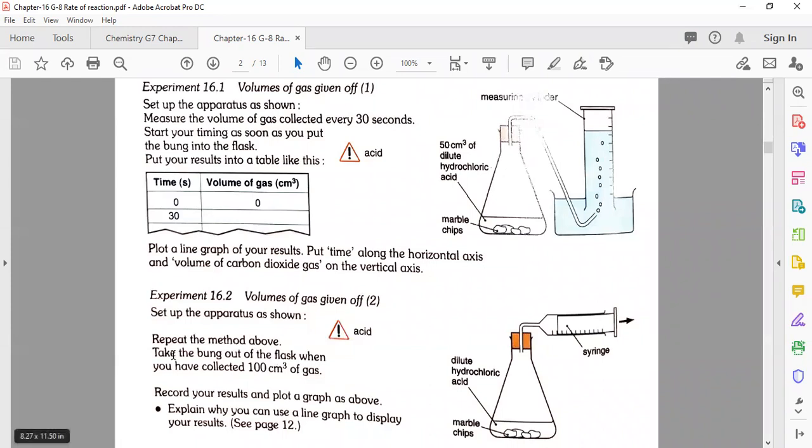Repeat the method above. Take the volume you have collected of gas, record your result and plot a graph. So in the same way, you can see how much reactant is used, and you can get the amount of gas from the syringe. You can easily calculate the amount of gas after 10 seconds, after 20 seconds, after 30 seconds, or 1 minute. So till here, my dear students, if you have any question, please raise your hand, otherwise type no.